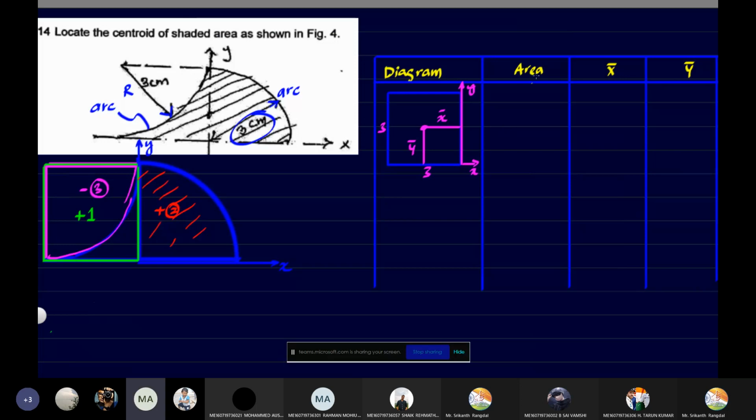X bar is half of 3, half of the length, because we know that it is having this symmetric line in the middle, right? So whenever there is a symmetric line, I told you it will be on the symmetric line. So that symmetry line lies at half of the 3 distance. Fine. So 3 by 2 is the x bar distance, and same goes for y bar, isn't it? Any mistake here?